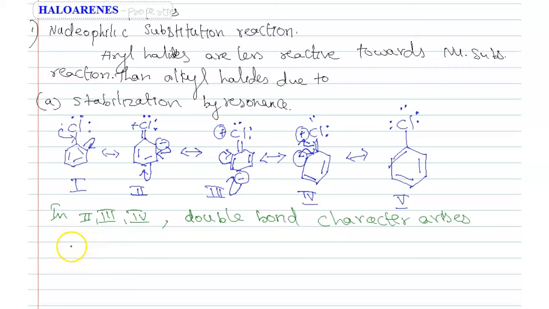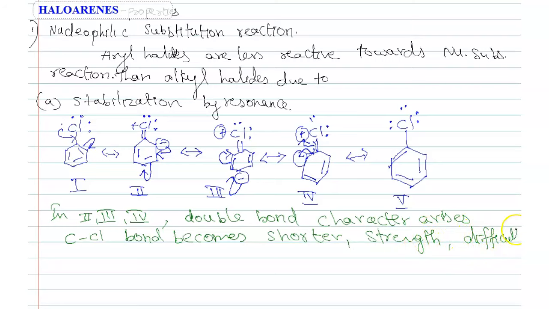So that's why that C-Cl bond becomes shorter. Double bond means it becomes shorter. Shorter means very strong, difficult to break. Difficult to break that bond. Hence, less reactive.